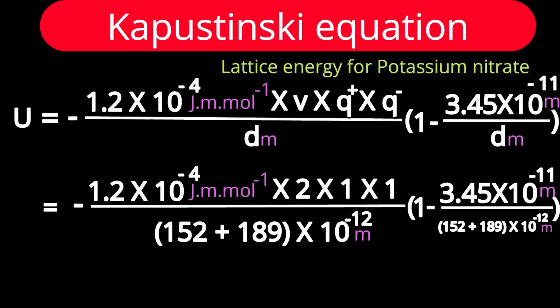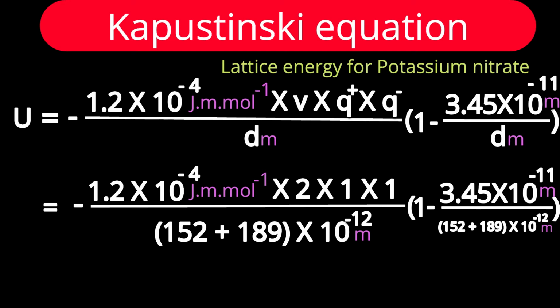Let us find lattice energy for potassium nitrate. What is its formula? Right, KNO3. Which ions remain present? K plus and NO3 minus, potassium and nitrate. Let us substitute a few values in this formula.